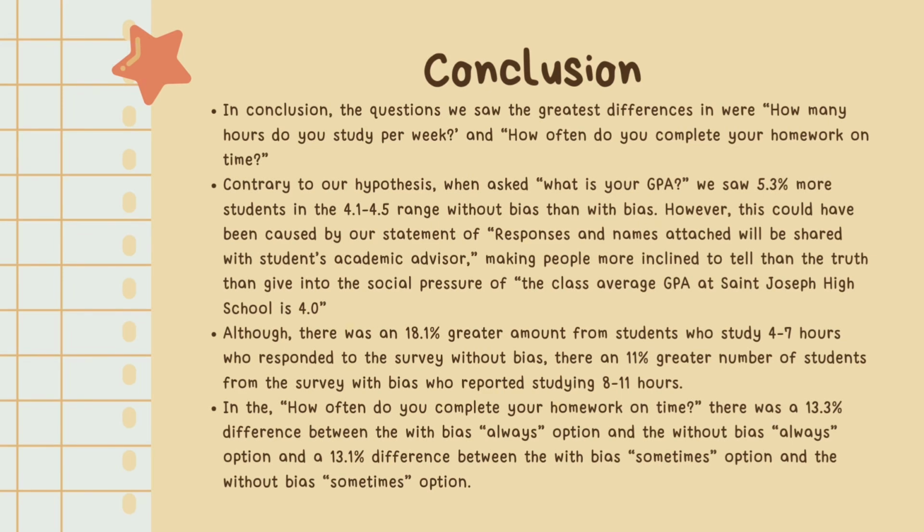Although there was an 18.1% greater amount of students who study 4 to 7 hours who responded to the survey without bias, there was an 11% greater number of students from the survey with bias who reported studying 8 to 11 hours. In the how often do you complete your homework on time question, there was a 13.3% difference between the with bias always option and the without bias always option, and a 13.1% difference between the with bias sometimes option and the without bias sometimes option.